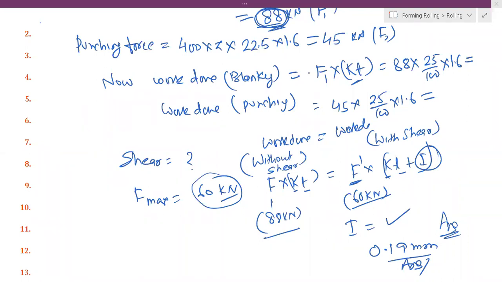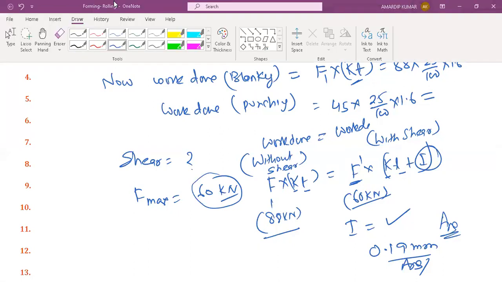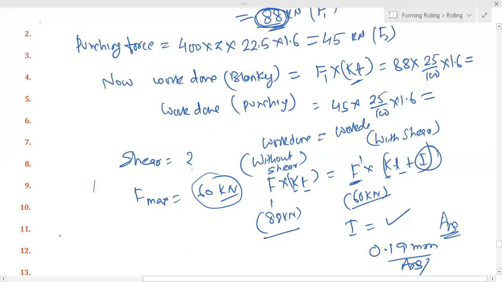Not 85. One by one. Operation is done one by one. Amal, don't confuse. It is not compound die. If compound die, then 88 plus 45. Operation is done one by one.